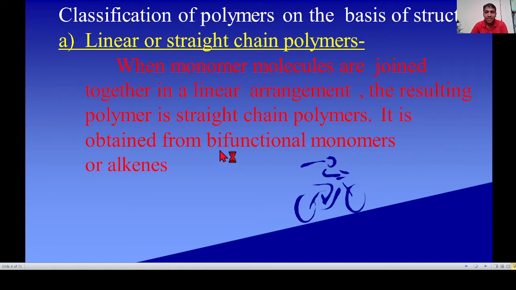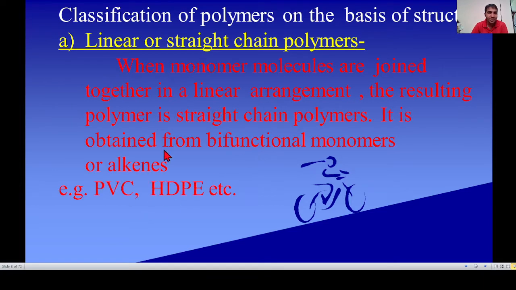Bifunctional means bi means two, functional means functional group. There are two functional groups present in the monomers, and from alkene, alkene undergoes addition reaction to form these linear or straight chain polymers.